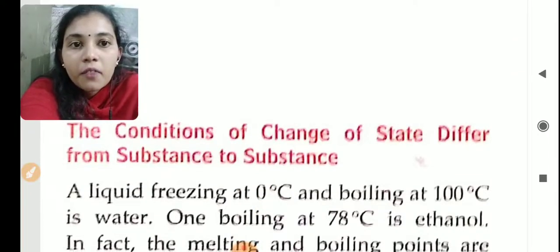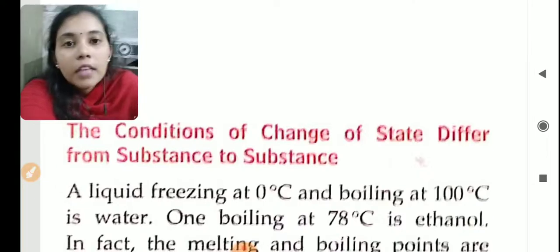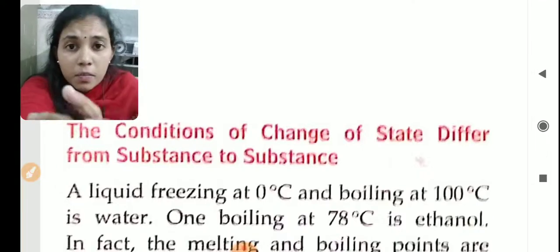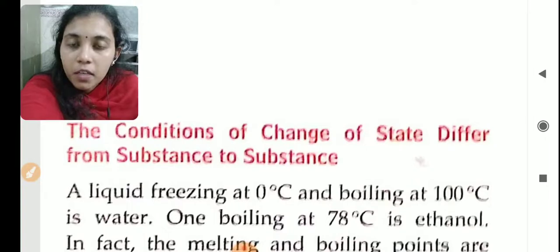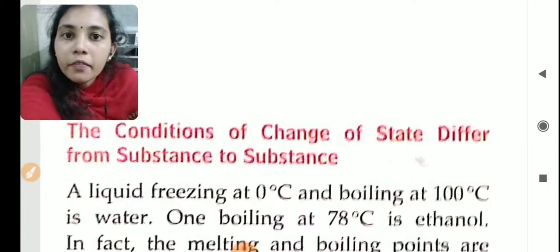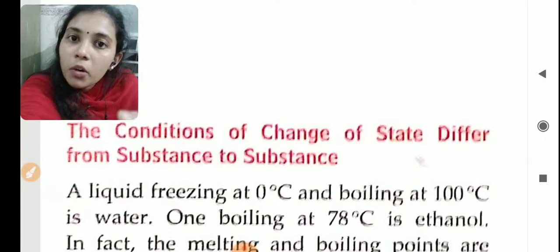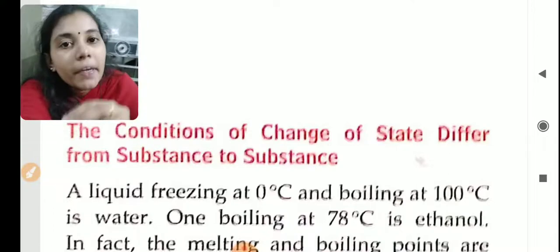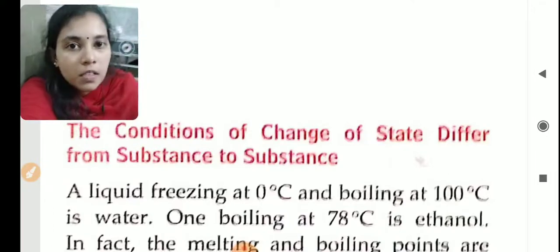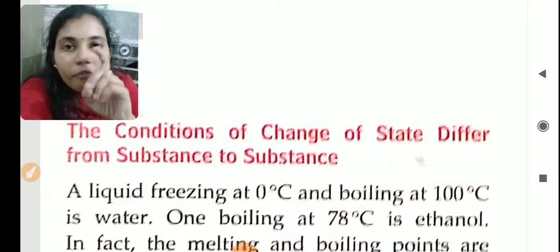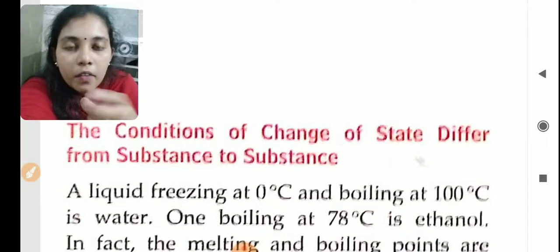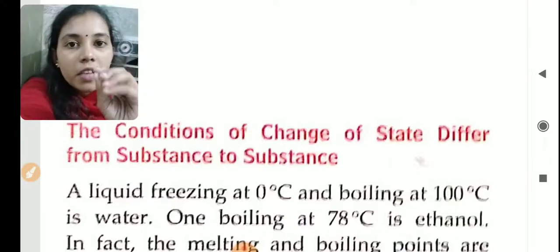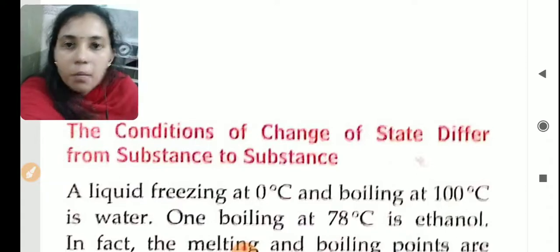So next topic we are going to study: conditions of change of state differ from substance to substance. That means we know that each substance's boiling point will be different, each substance's melting point will be different, each substance's freezing point will also be different. That will depend upon the substance, right? See, a wax or a candle you are burning. When we are burning the candle itself, what will happen? That wax will melt, right?